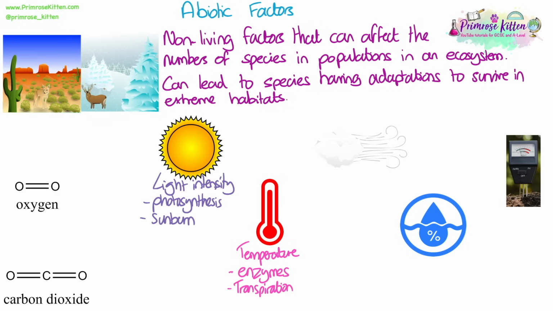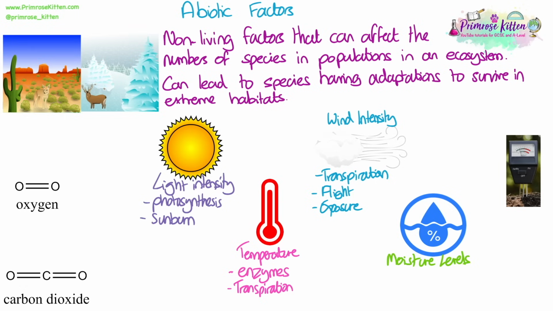Temperature affects all organisms because it affects enzymes. It also has an effect on the rate of transpiration. Wind intensity or direction, again, affects transpiration, could potentially affect flight, and it can cause exposure issues in animals. Moisture levels or water availability: all organisms need water in order to survive.